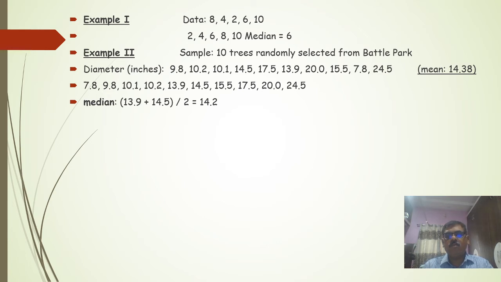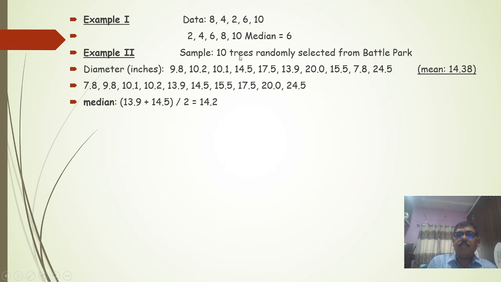Now we have to observe the problem. You have to calculate the median of 8, 4, 2, 6, 10. Either you have to arrange it in order, that is ascending or descending. We have arranged it in ascending order: 2, 4, 6, 8, 10. The number of atoms is odd, and n is equal to 5, and therefore 5 plus 1 divided by 2 equals the third atom, and the third atom is 6, and therefore the median for this problem is 6.